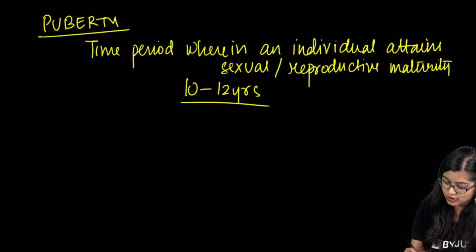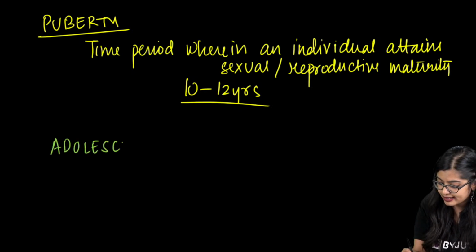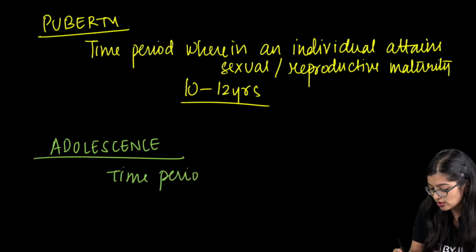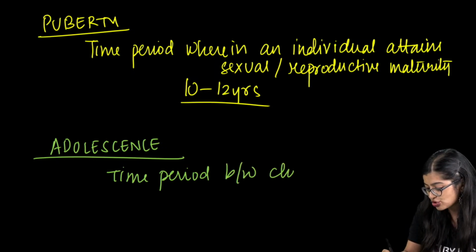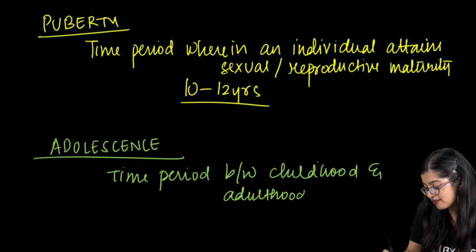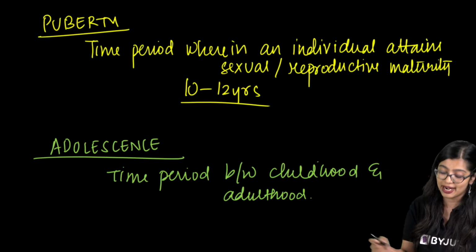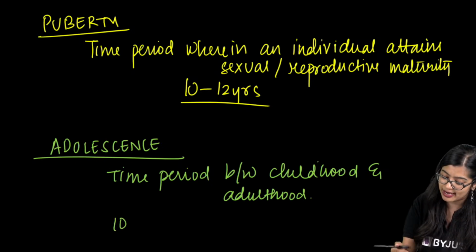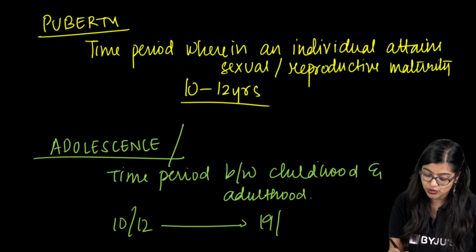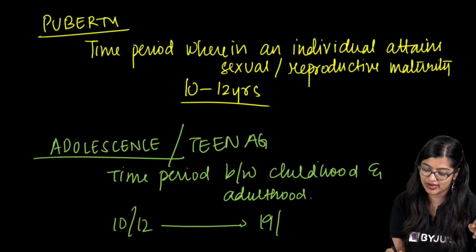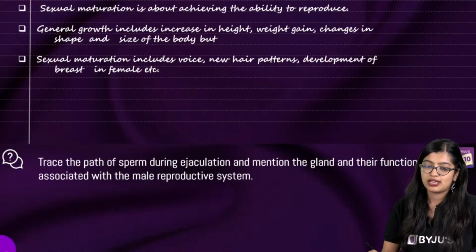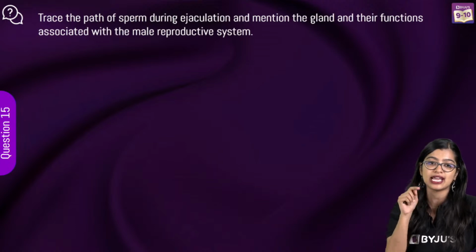While on the other hand, when we talk about adolescence, adolescence is nothing but the whole time period between childhood and adulthood, right, wherein the body will attain complete sexual maturity at the end of it. So this starts between 10 to 12 years and adolescence goes on till 19 years of age, which is why we also call this teenage. Very good, very good. So now let's move on. I hope we've understood this. Yes? Now let's move on to the next question, after which, Aditi, I will answer your question.